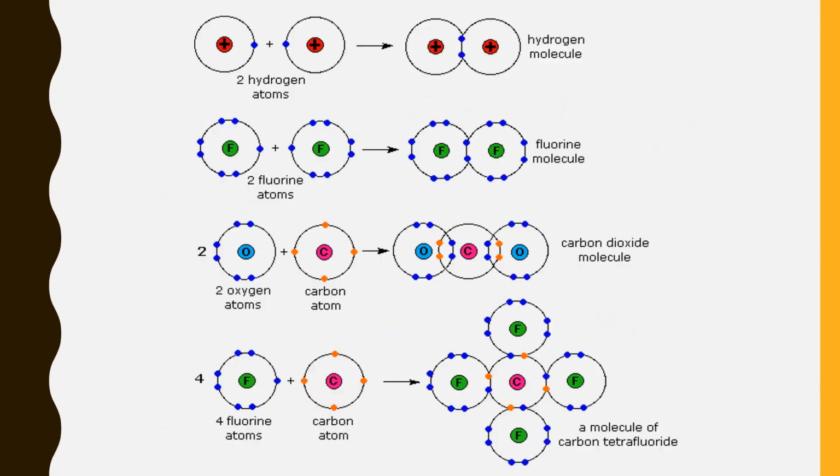So there are various other examples of covalent bonds. Fluorine: two atoms of fluorine combined will form a fluorine molecule. Two atoms of oxygen combine with carbon to make a carbon dioxide molecule. In this a covalent bond will form. Four atoms of fluorine combined with one atom of